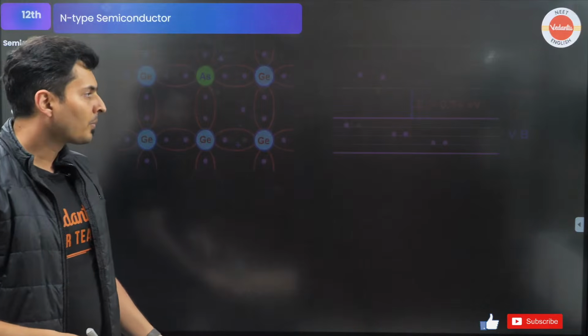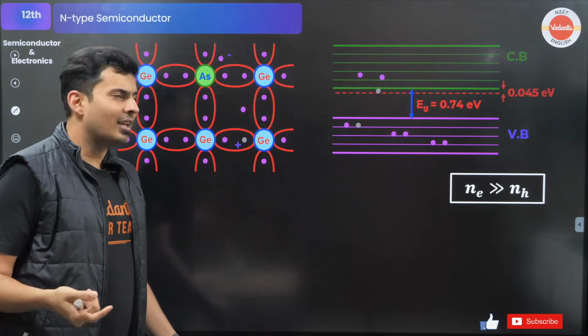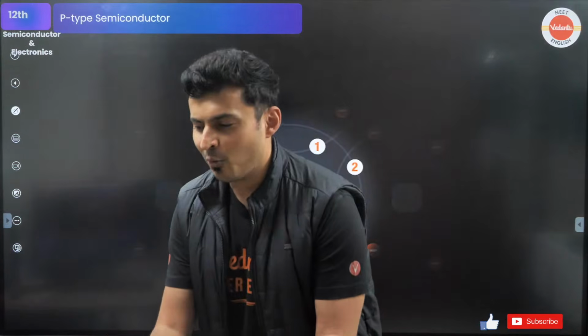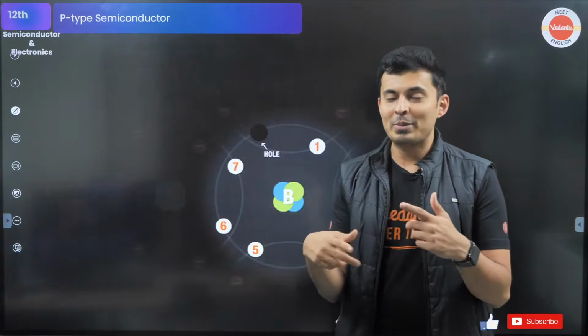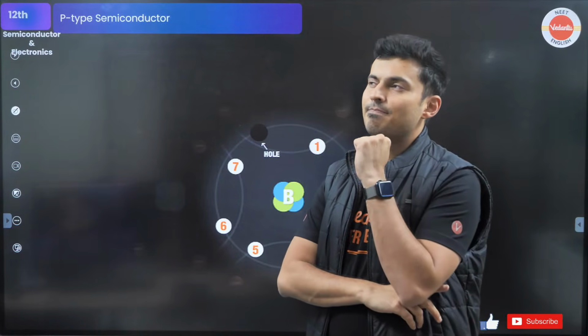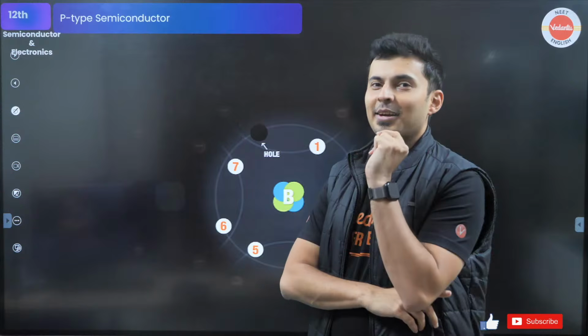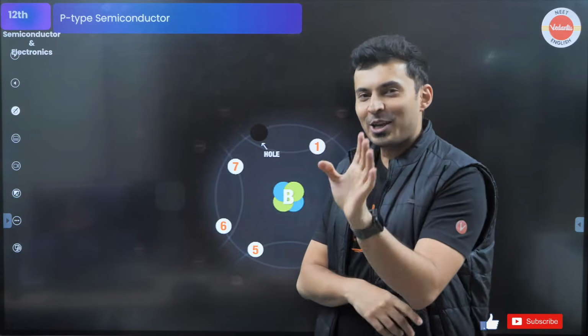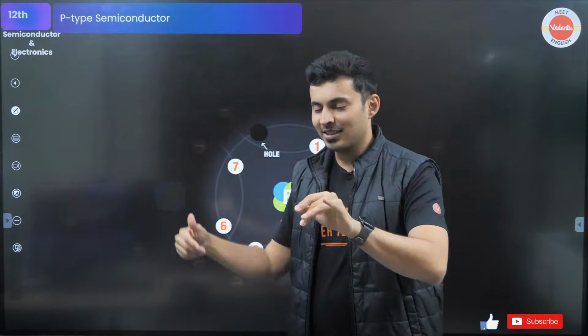Keep this in mind. Now, can you guys quickly think for p-type, what will be the case? What will be the speciality of p-type? P positive, one less electron. It's like having more chairs than the people. It's like you have 5 people and you have 7 chairs.